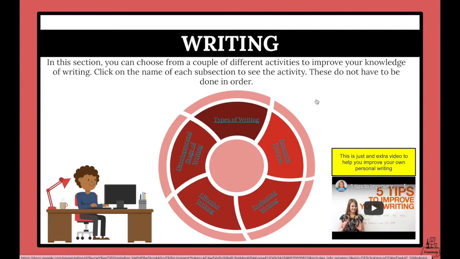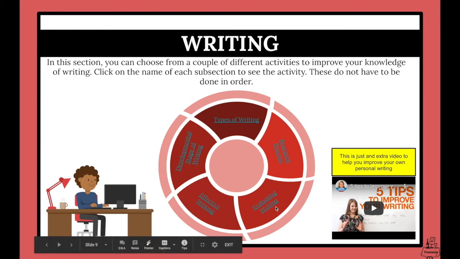Again, this is pretty much the same thing as the last one. In this section, you can choose from a couple of different activities to improve your knowledge of writing. Click on the name of each subsection to see the activity. These do not have to be done in order, so you can go through any of these. There are activities about the types of writing, about the research process, about evaluating writing, effective writing, and the developmental